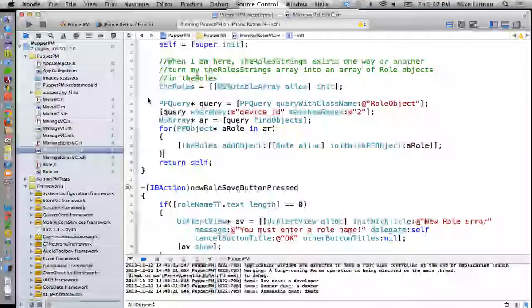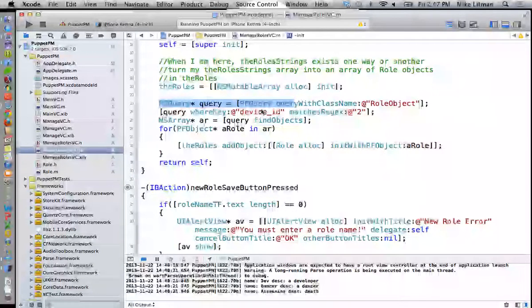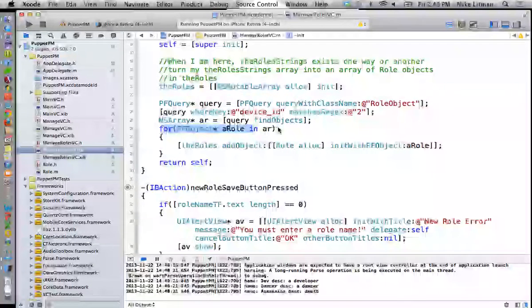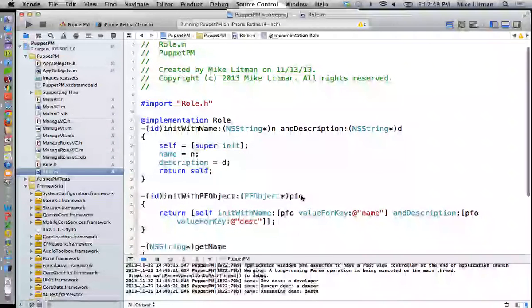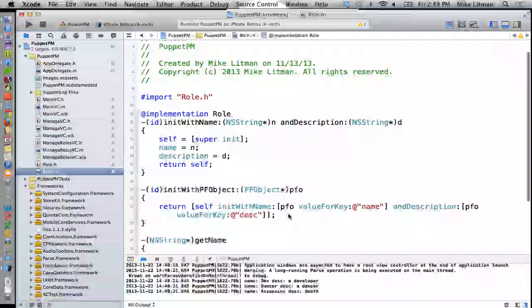So what am I doing? I'm going to query Parse, get all the role objects for this particular device ID, read them into this array, go through that entire array, and for every PF object I find in there, I'm going to build a brand new role using that PF object. That's going to come into our role constructor right here as a PFO object or a PF object. And what am I going to do? I'm going to call my original constructor, the one that takes in a name and a description, passing it the appropriate values.